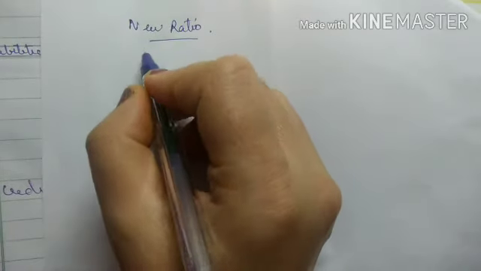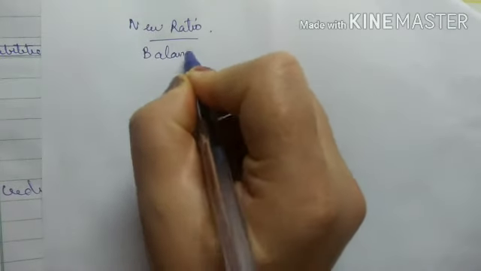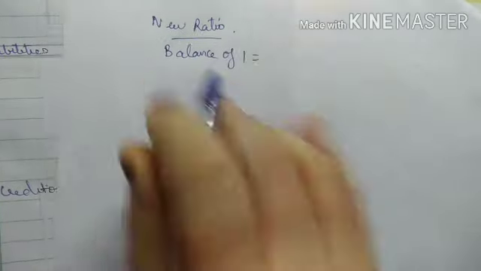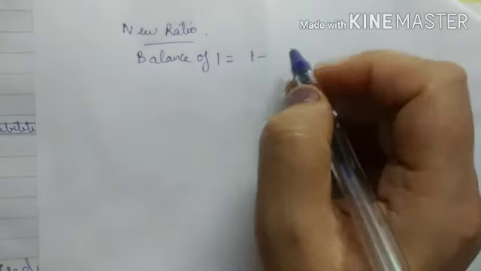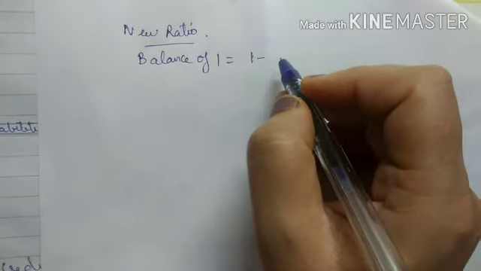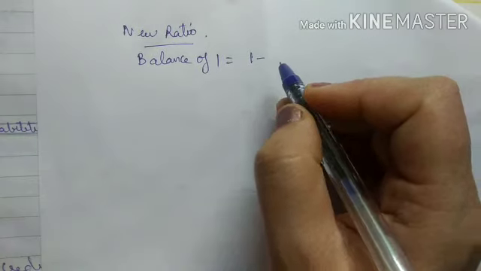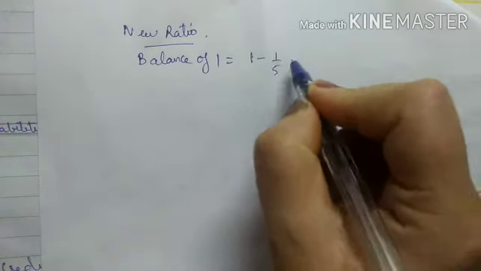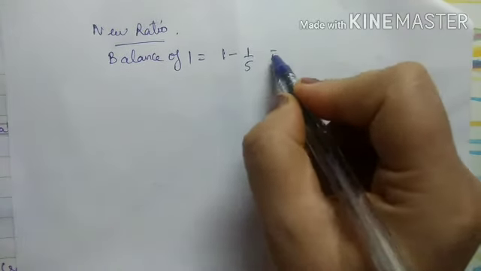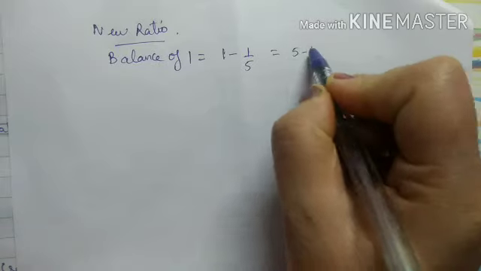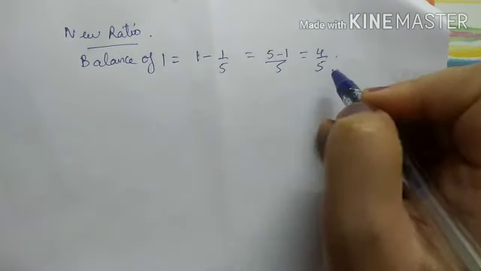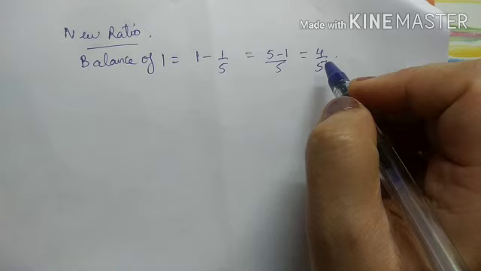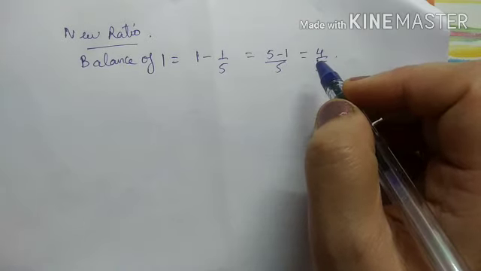For new ratio, first we will calculate balance of 1, that is 1 minus new partner share. So Ram is coming in the business for 1/5 share. So when I will write 1 minus 1/5, that is 5 ones are 5 minus 1 upon 5. So that is what? 4 upon 5.